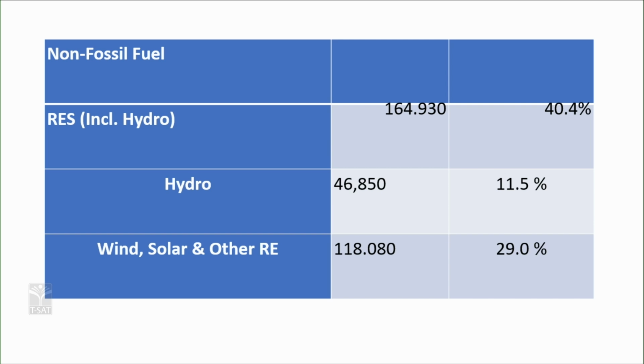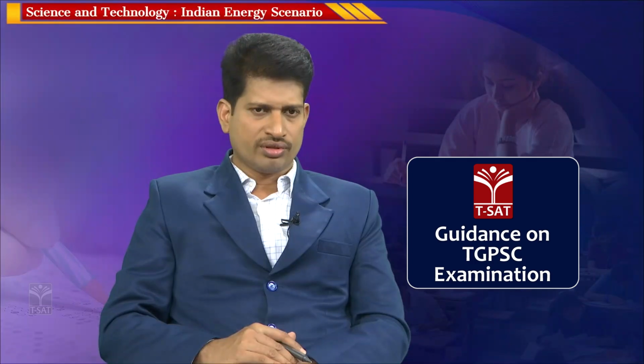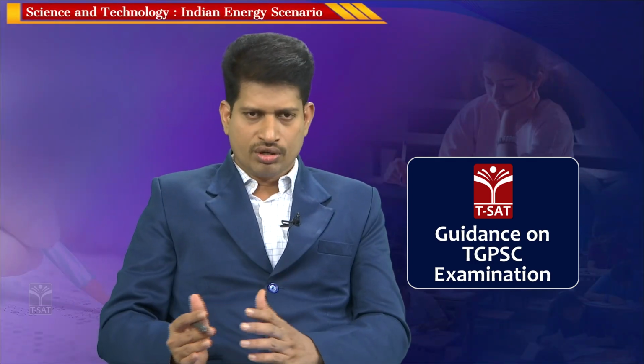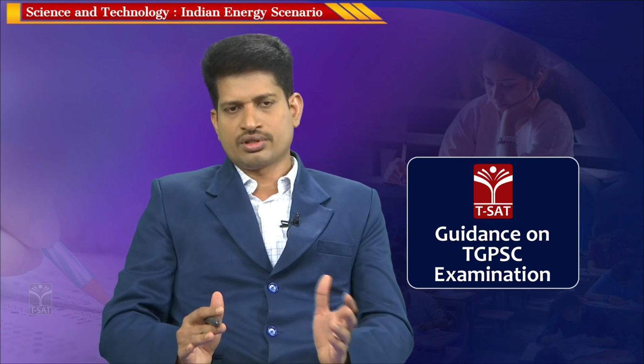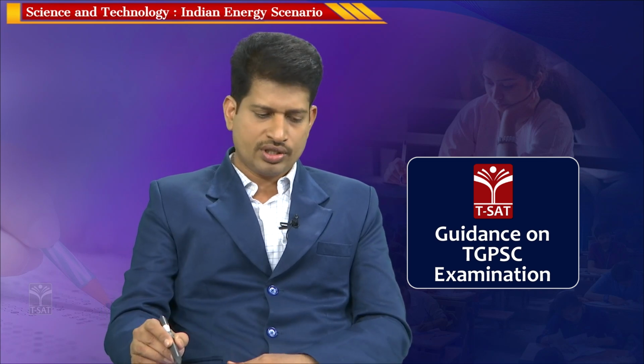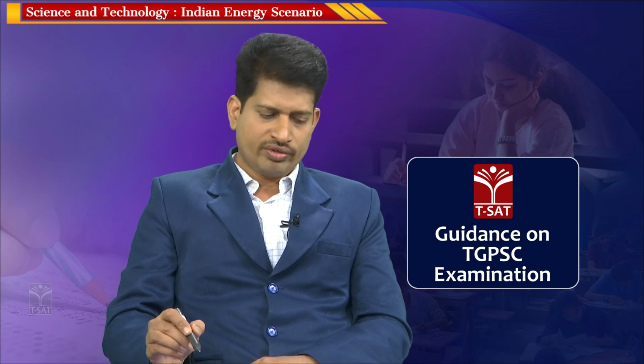Non-fossil fuels occupy a major chunk of 40% when hydro is combined with the rest of the non-fossil fuels, for example nuclear, which is a non-fossil fuel. If only hydro is considered, it is 11.5%.